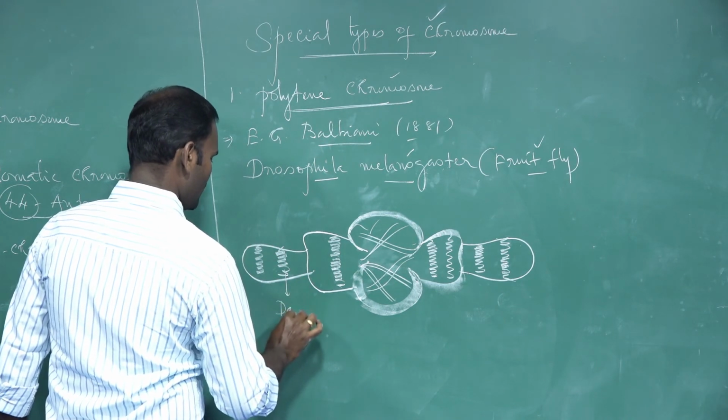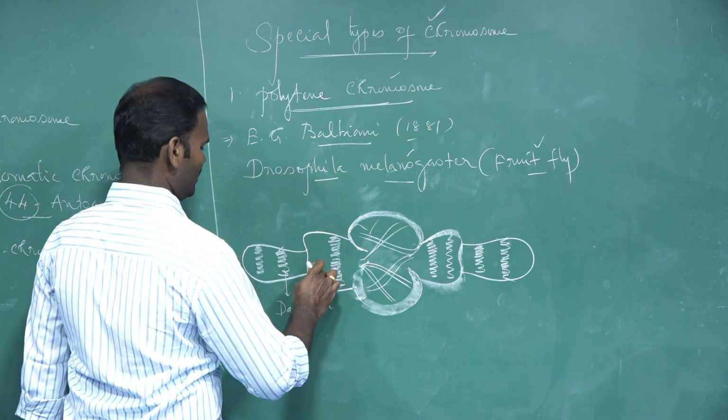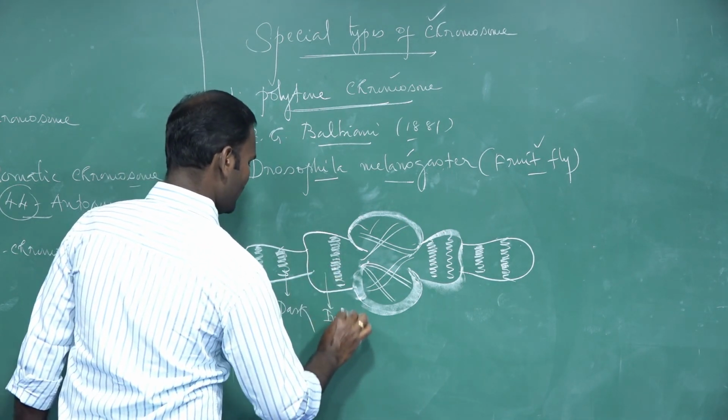One is the dark band. The other is the light band, which alternates with the dark band. The light band is nothing but the interband.